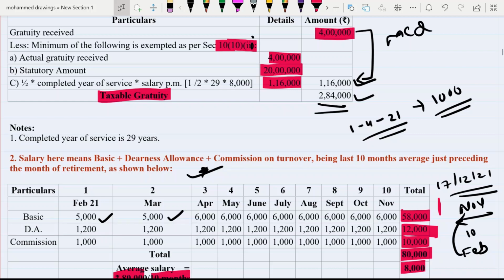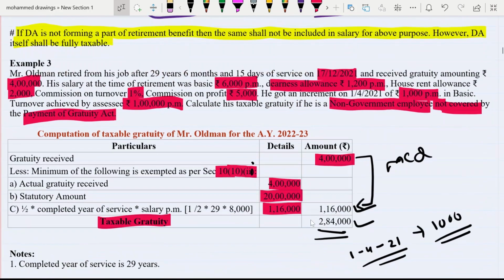Now suppose he retires from the earlier job where he got an exemption of 5 lakh. In that case, what is your second step answer? Here you have to deduct.